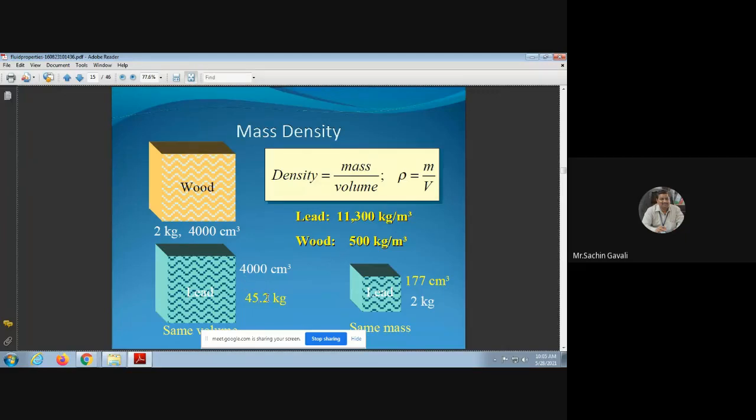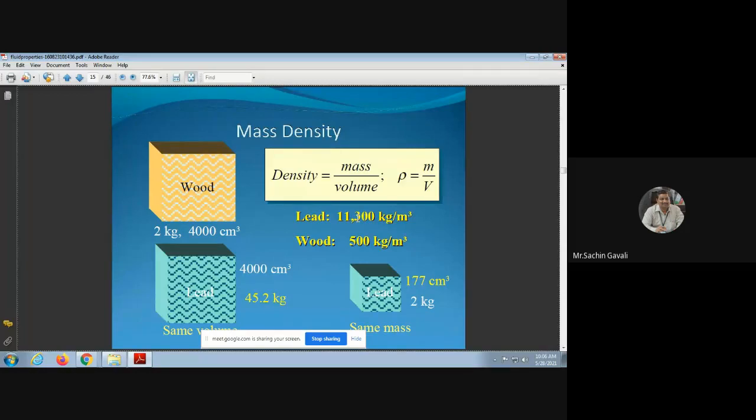If you do the calculation, mass is 45.2 divided by volume, 4000 centimeter cube, which we have to convert into meter cube. So it will be 4000 into 10 raised to minus 6, and then the mass density will be 11,300 kg per meter cube.